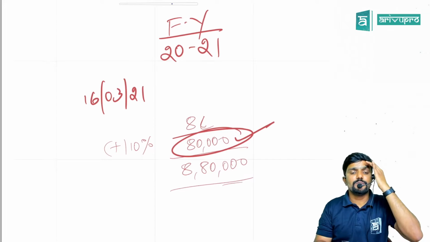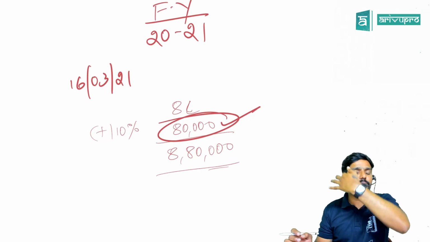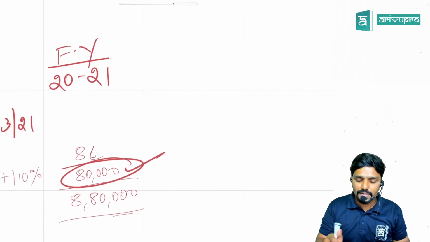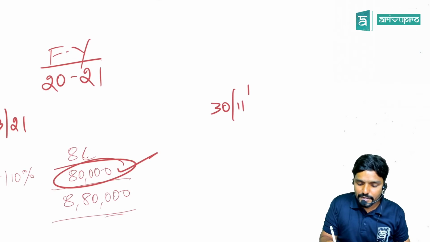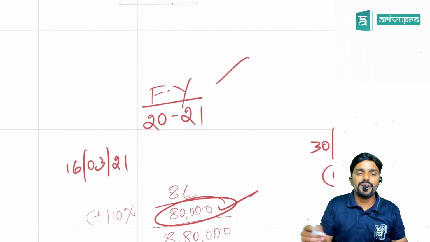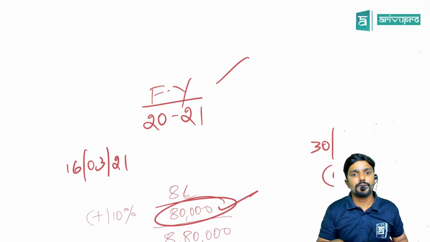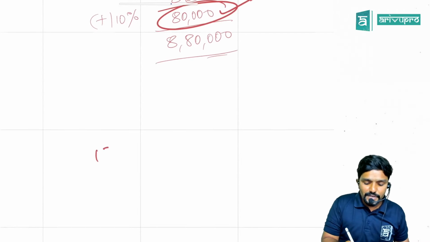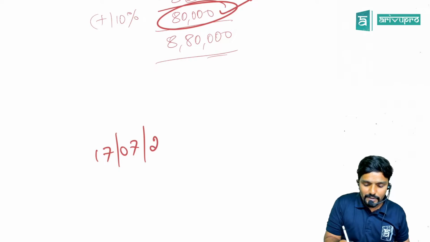Okay, sir. So for the recipient, what is the deadline for him to claim credit with respect to this invoice which I have issued in March? It will be 30th November of next year or actual date of filing annual return for 2021, whichever is earlier. To claim how much credit? 80,000 credit. Next, somewhere in 17th July 21, I guess.